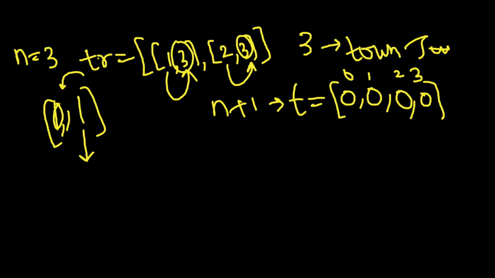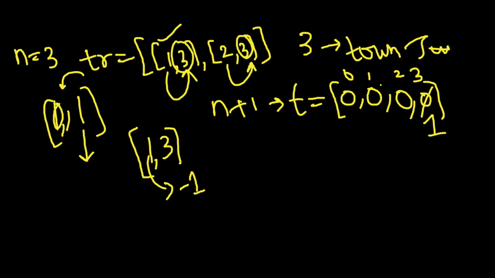Now iterate through the trust loop. Let's take the first relationship, that is 1 comma 3. In this we see that 1 trusts 3. So the count of 3 will become 1. That is, we increment the trust, and let's say 1 is not trusted by anyone, so decrement it by 1. So t of 1 will become -1 now.